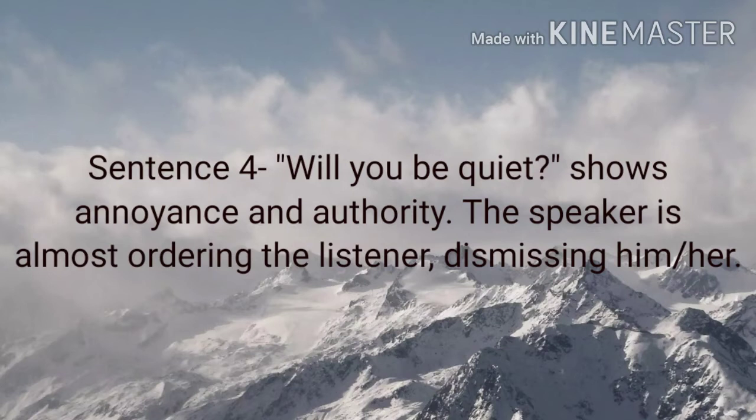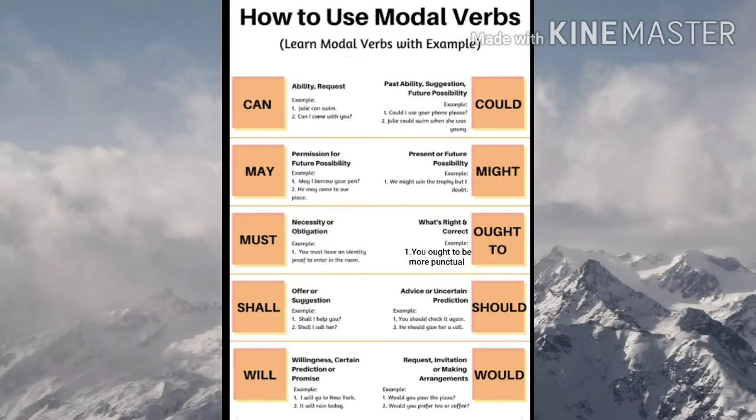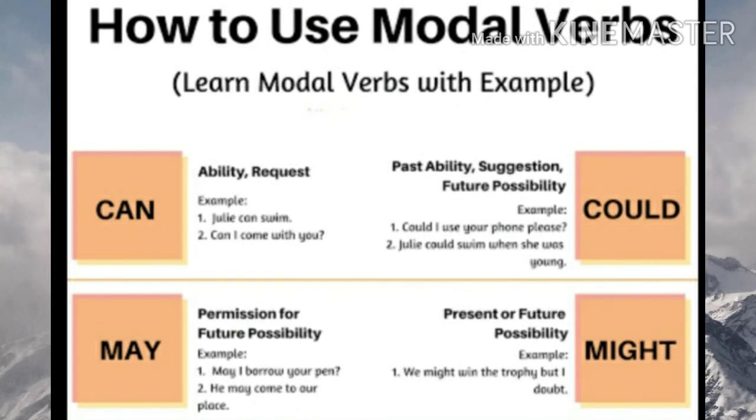So let me first tell you all the modal verbs and how to use them, in which situation each has to be used. Like, can is used for ability or for request or for prediction or possibility, permission, etc. It is a little bit less polite, or informal, than could.